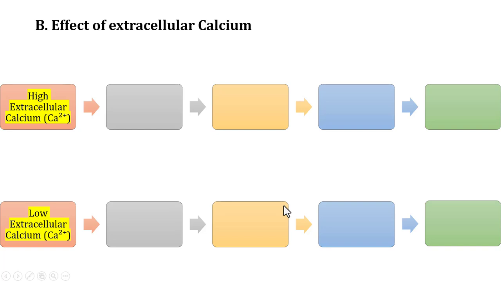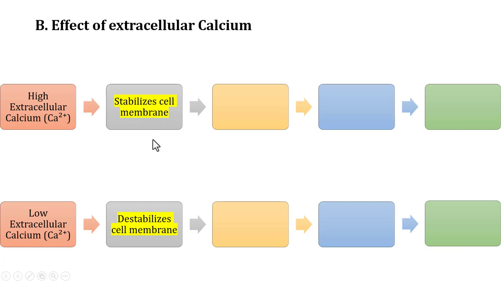So if molecular mechanism is asked, you are going to write about extracellular calcium levels that affect the excitability. Let's see how it affects, right? Whenever there is high extracellular calcium, it stabilizes the cell membrane. What do we understand by stabilization of cell membrane? We have different channels on the cell membrane, right? We have sodium channels, we have sodium potassium ATPase, we have calcium channels, we have different channels.